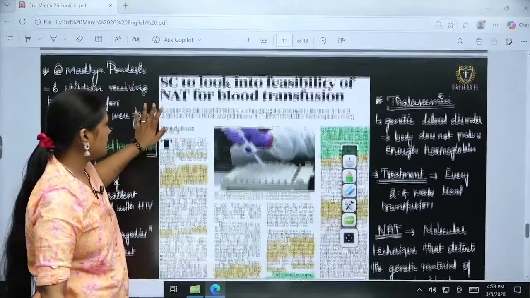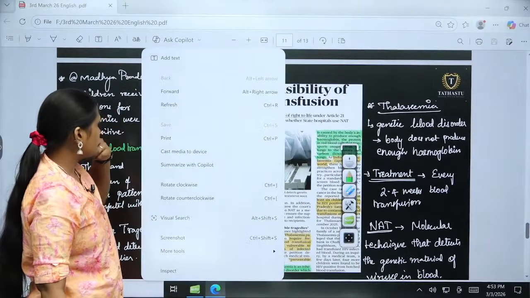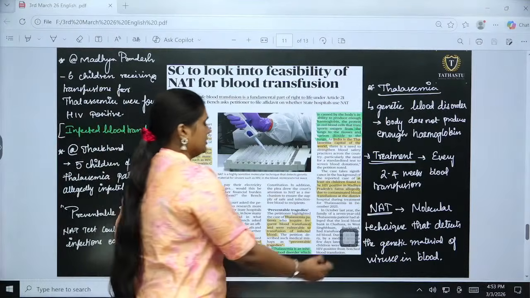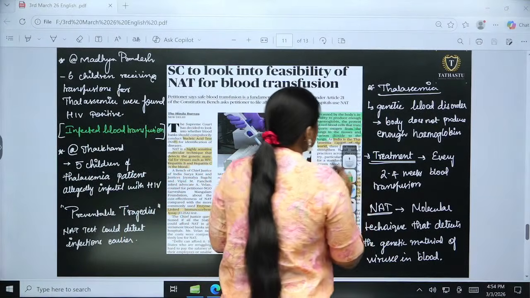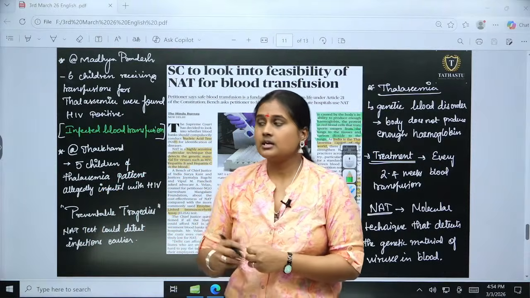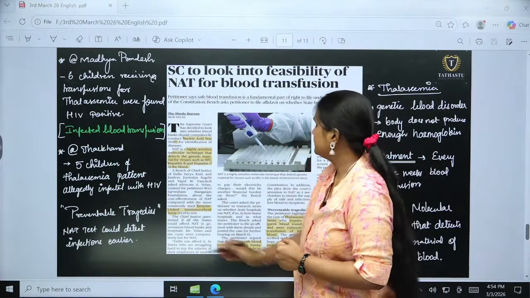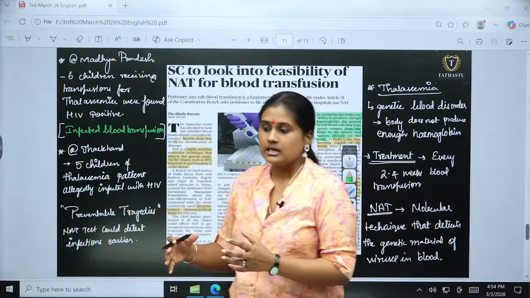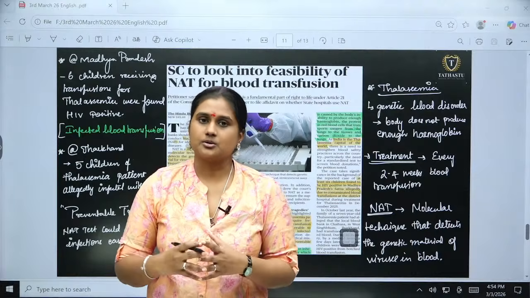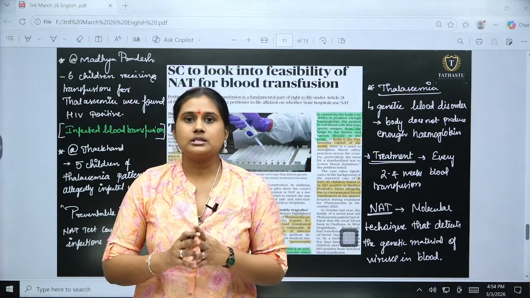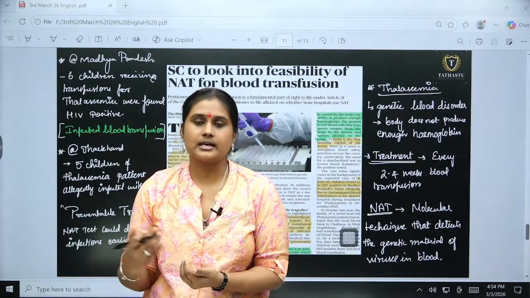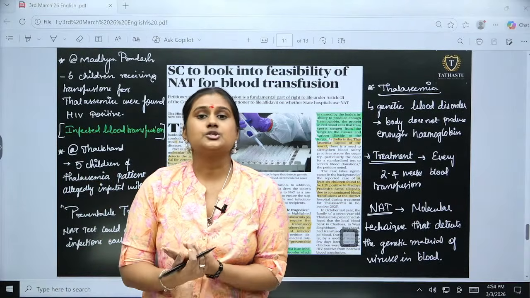The next one is about the Supreme Court looking into the feasibility of NAT for blood transfusion. The article is about blood transfusion for thalassemia disease. We were able to see that contaminated or infected blood was transmitted, and that caused HIV in small children.